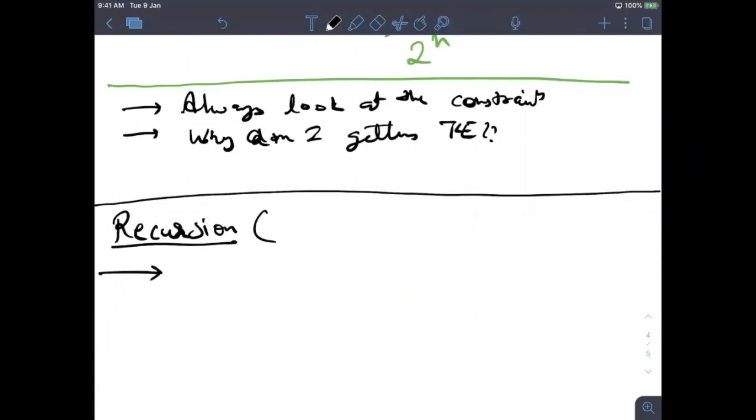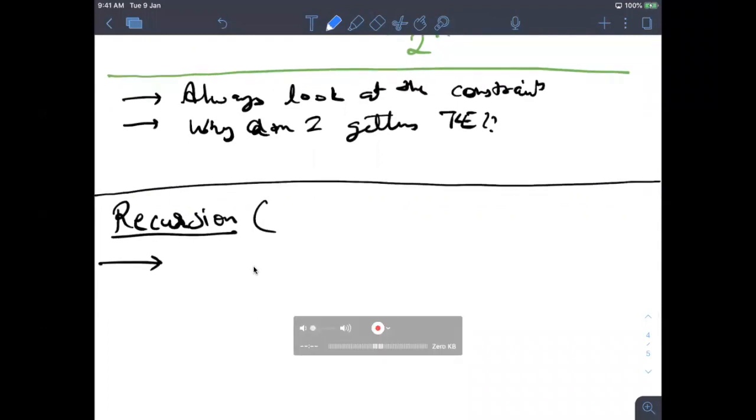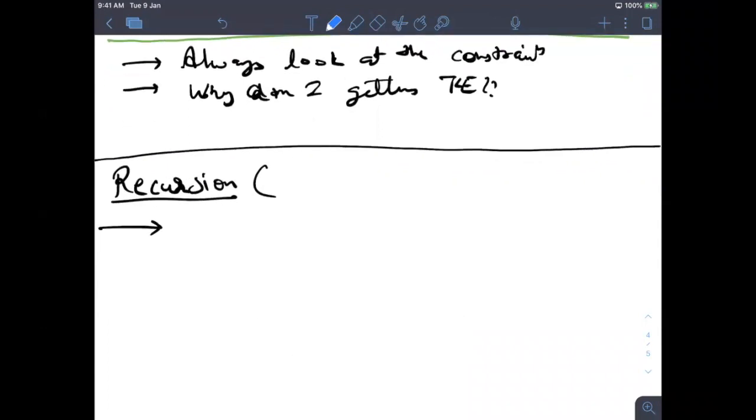And the second thing that people face is you are not able to debug your problem. Sometimes you write the code, but you are not able to debug it, or how to solve, or maybe how to get to the correct answer.